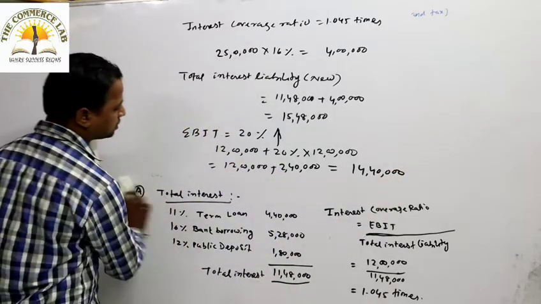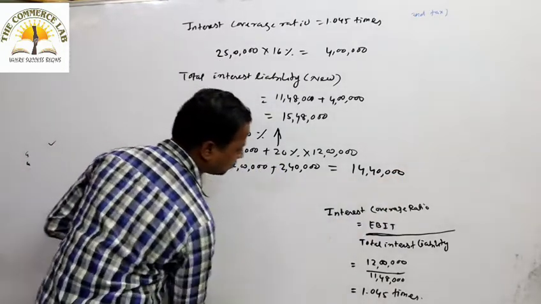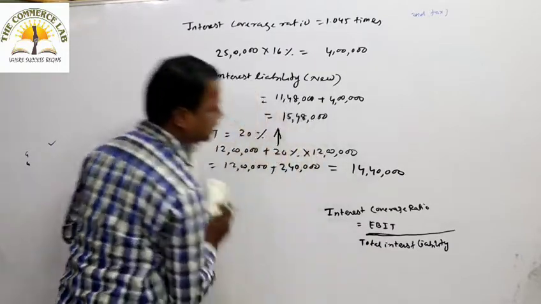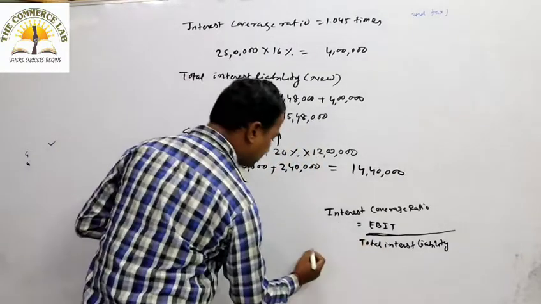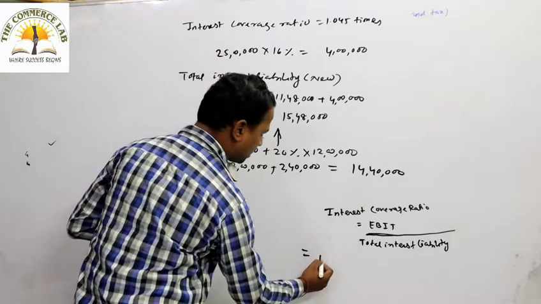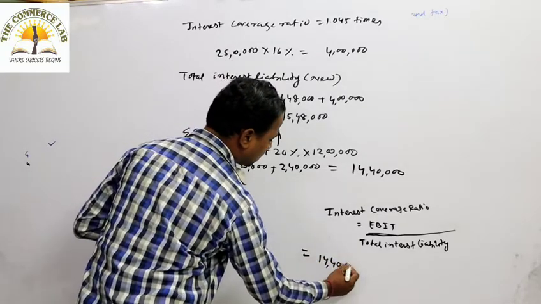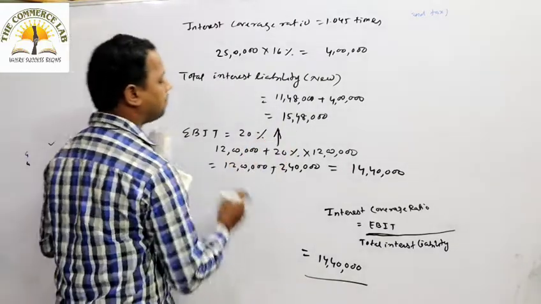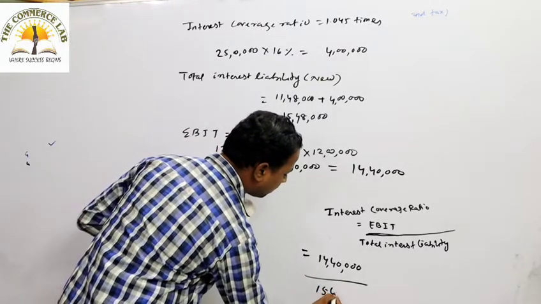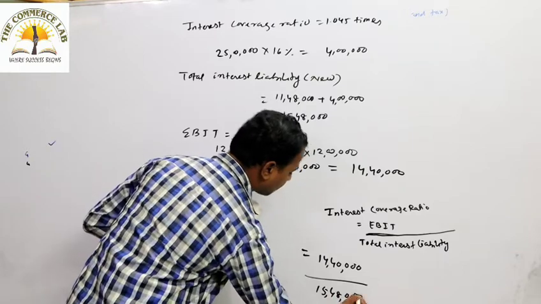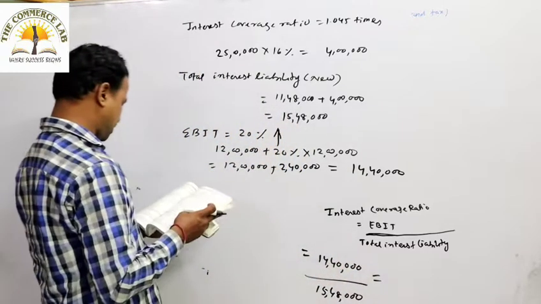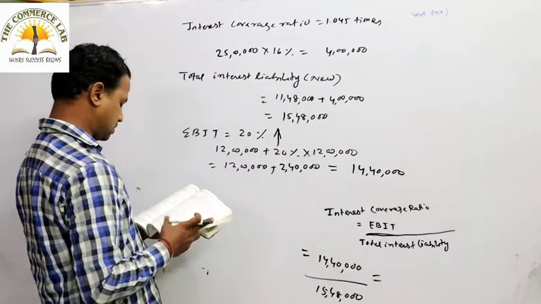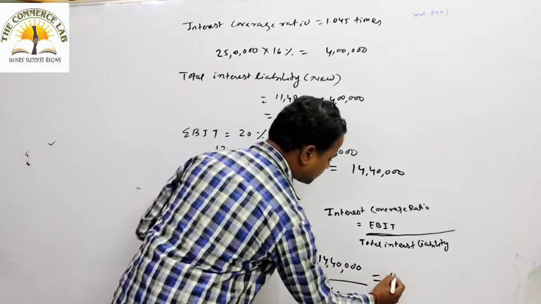Now you have to use the formula interest coverage ratio. Okay, so interest coverage ratio equal to EBIT by total interest charge. So आपका EBIT कितना है? 14,40,000. आपको टोटल इंटरेस्ट कितना आया अभी नया? 15,48,000. अभी 100 मल्टीप्लाई करने का कोई जरूरत नहीं है. ओके, सो 14,40,000 डिवाइड बाई 15,48,000, दैट इज 0.93 टाइम्स.